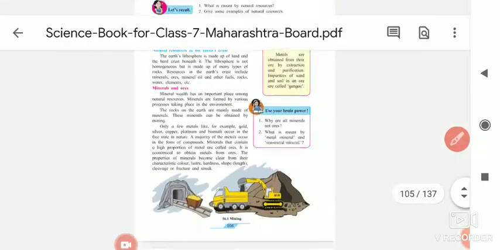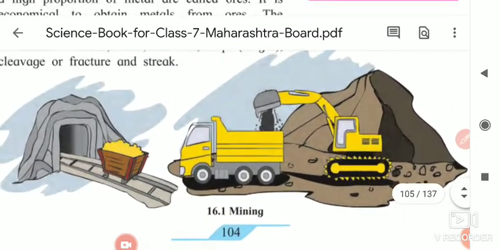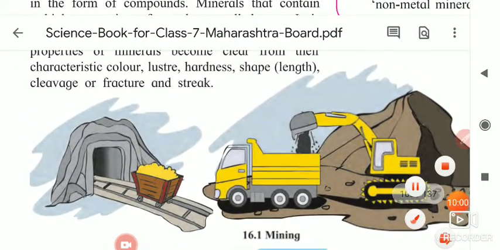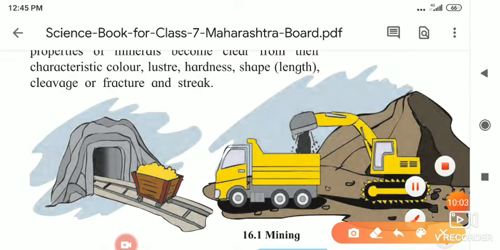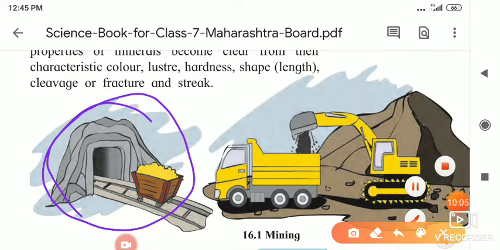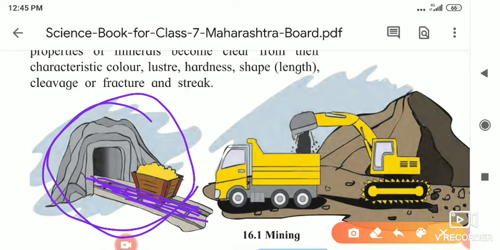soil. Okay. Here in the picture, it is shown that if you see here, where minerals are present, in this way they are making underground space, they are making roads, and then some people are working under it and bringing this ore. This is the ore they are bringing, and we purify it and we get the particular metal which is present inside that soil.